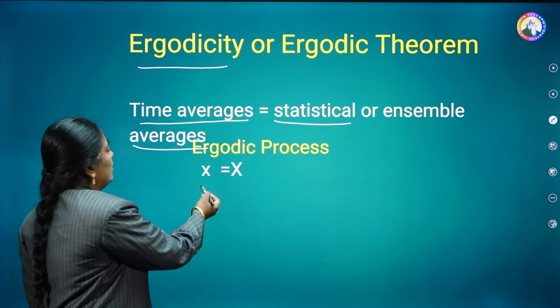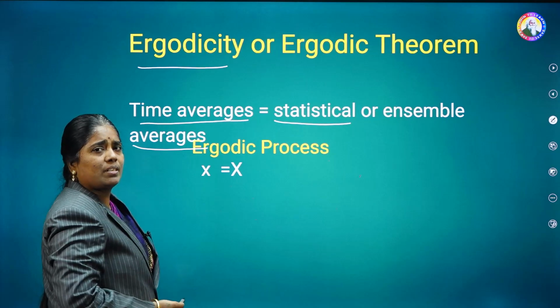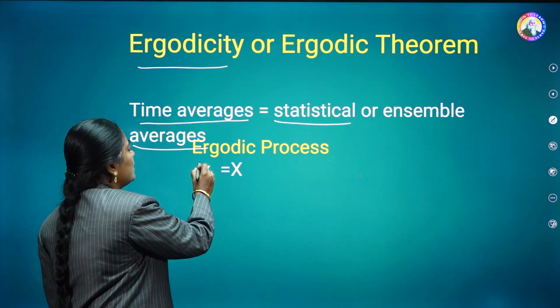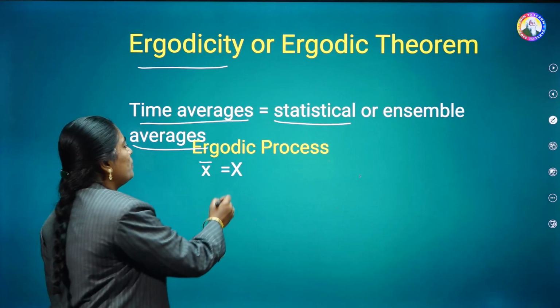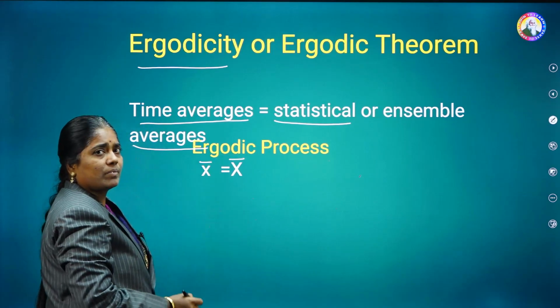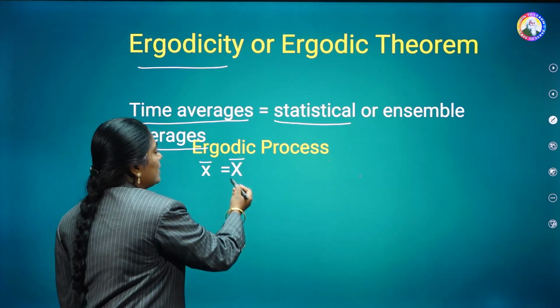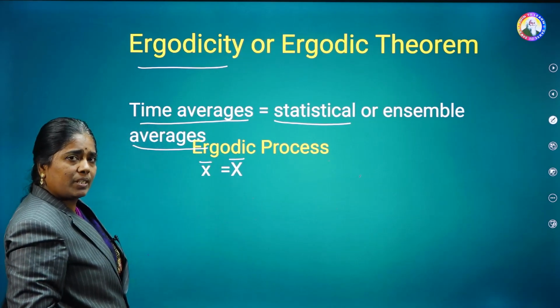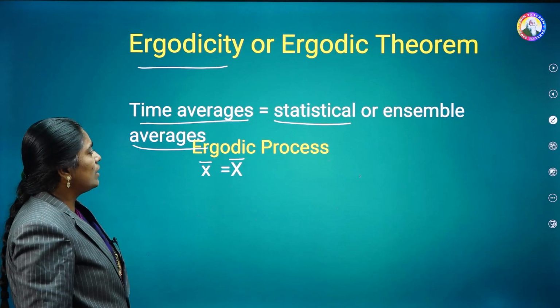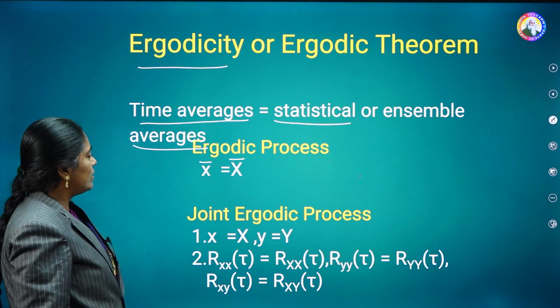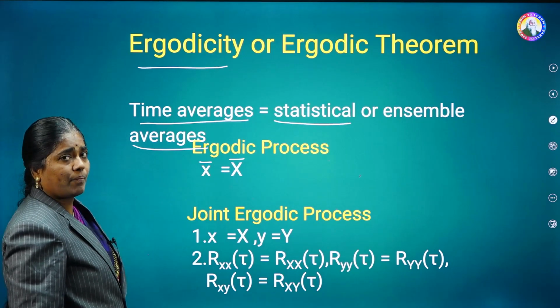Suppose small x is a random variable, and its corresponding mean value is small x bar, and this should be equal to the capital X bar. This is the time average and this is the statistical average. If it satisfies that, then that is known as the ergodic process. Then one more is known as the joint ergodic process.